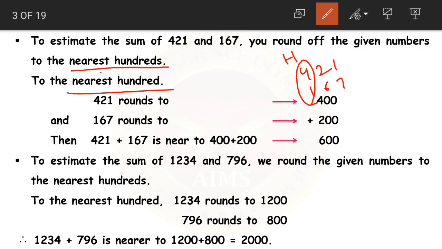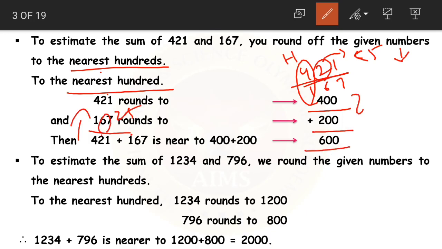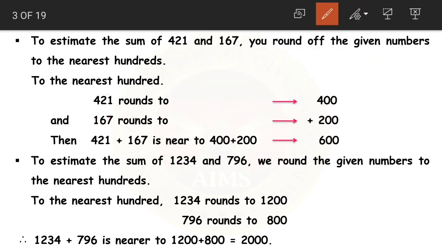In 421, 2 is less than 5, so it is rounded down and becomes 400. In 167, 6 is greater than 5, so it is rounded up and becomes 200. Adding both estimates, 400 plus 200 becomes 600. Is this clear students? Depending on their highest place value, we round them.